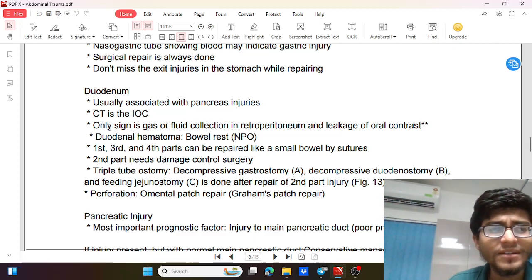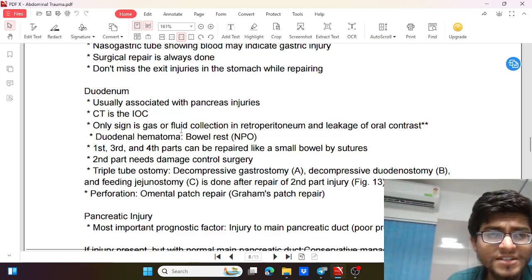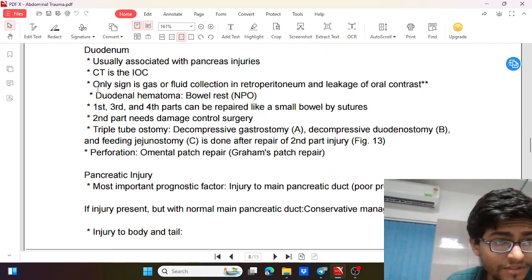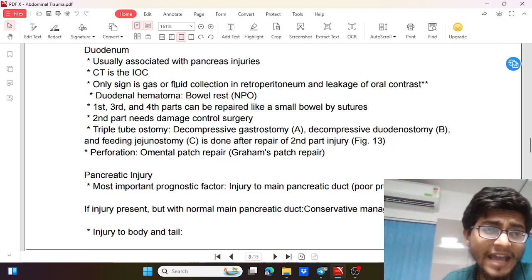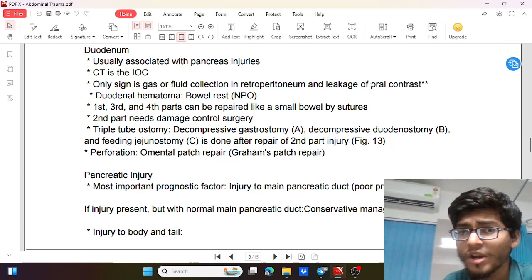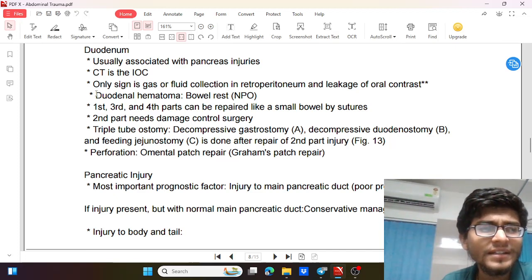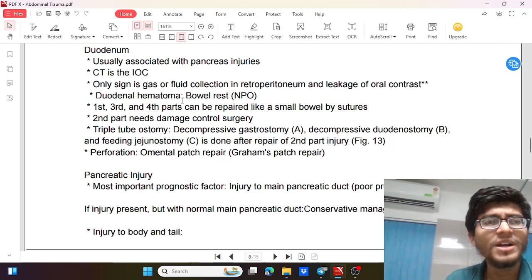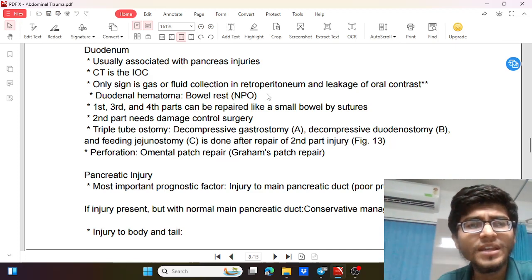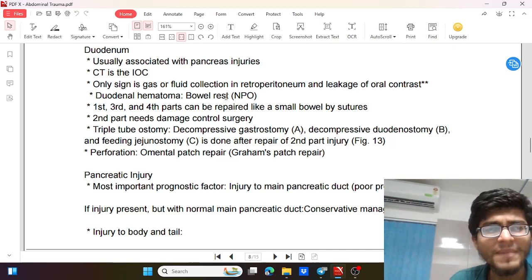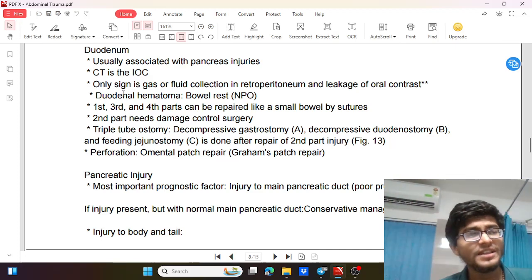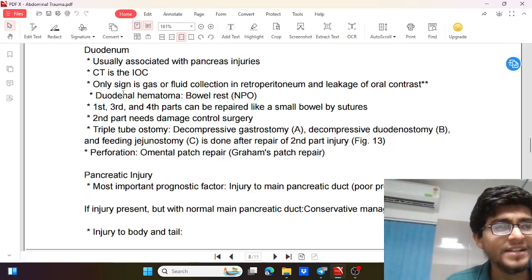In case the only sign is gas or fluid collection in the retroperitoneum or leakage of oral contrast, this is the finding. So we have to understand that in case of duodenal injury, the only sign we get is gas or fluid collection in the retroperitoneum or leakage of oral contrast. Then if there is just a duodenal hematoma, we'll keep the patient NPO, nil per oral, and give bowel rest. That will manage the case, especially when the hematoma is not increasing and is controlled.